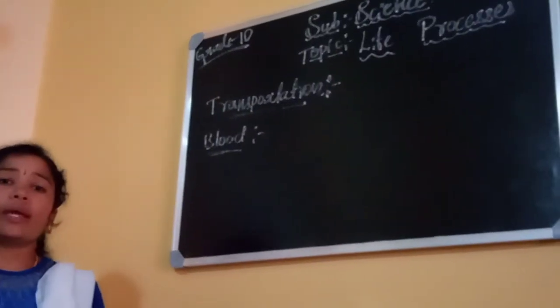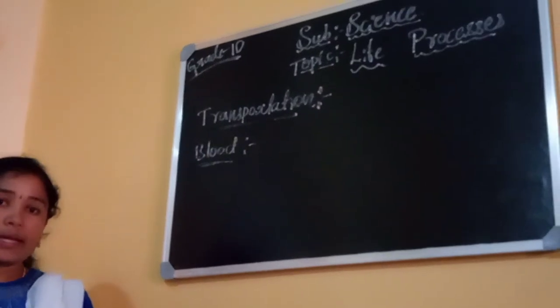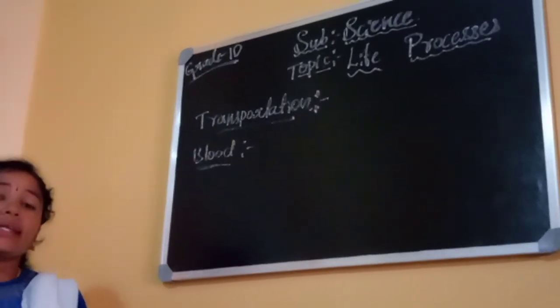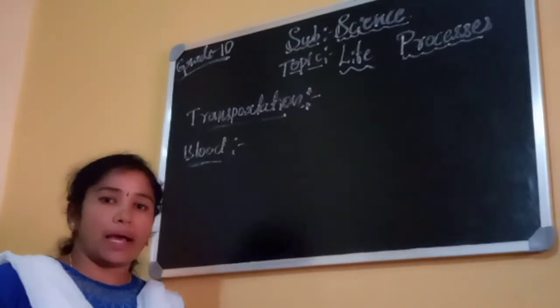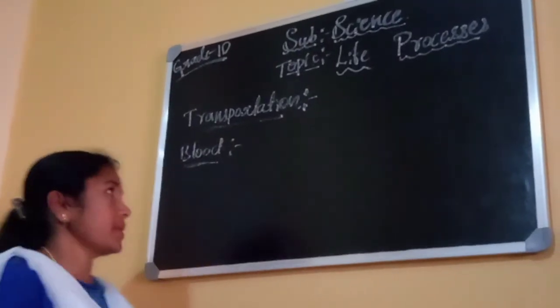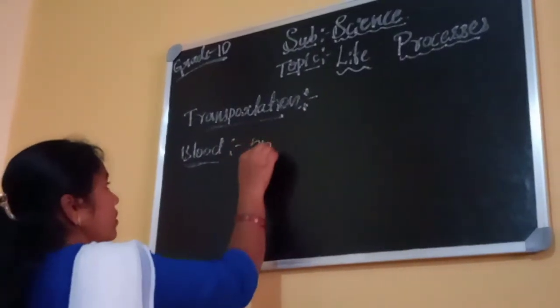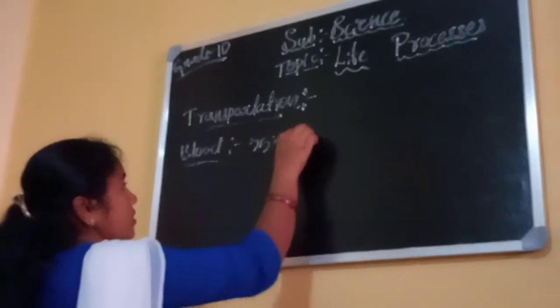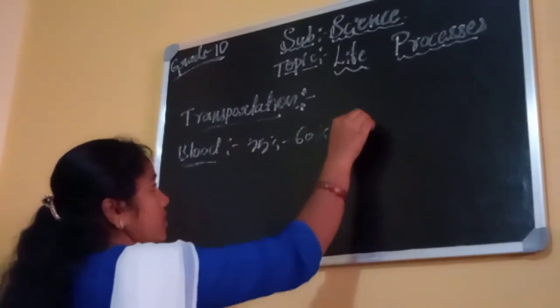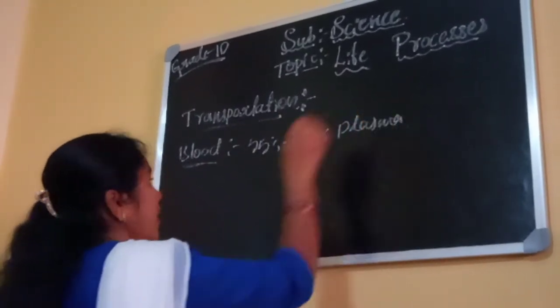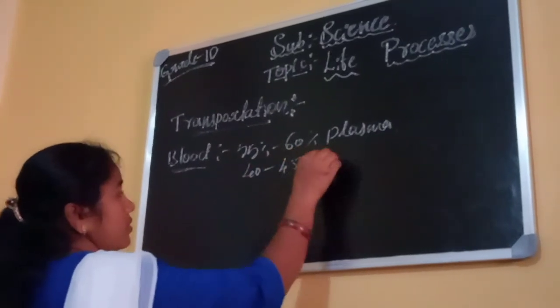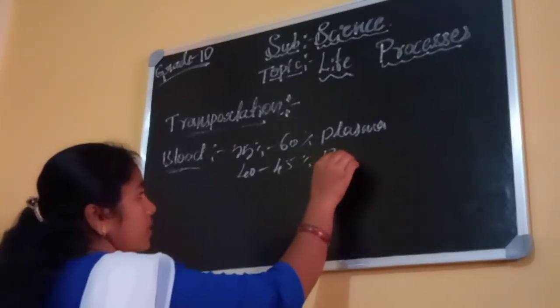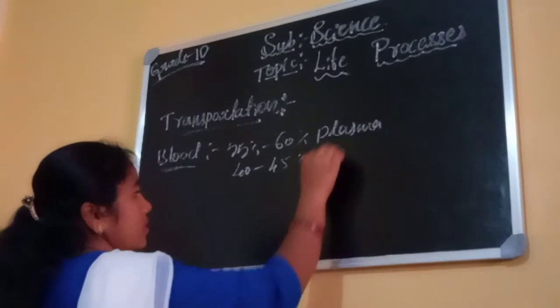Blood is a red fluid, and it is made up of 55 to 60% plasma and 40 to 45% blood cells.